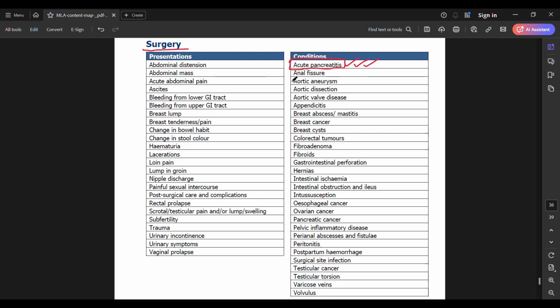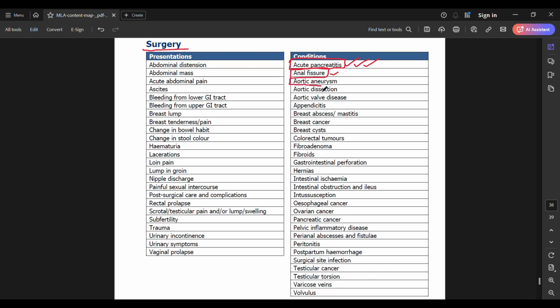Next, you have anal fissure. Anal fissure is something that you should know well for your MCQs, of course, but your OSCE stations as well. In particular, you should know that you're not going to proceed with a digital rectal exam in the case of an anal fissure, and just know what you're going to advise the patient. Of course, give them laxatives and let the lesion heal.